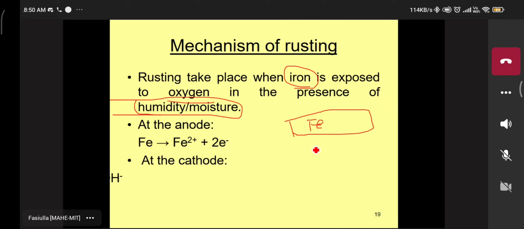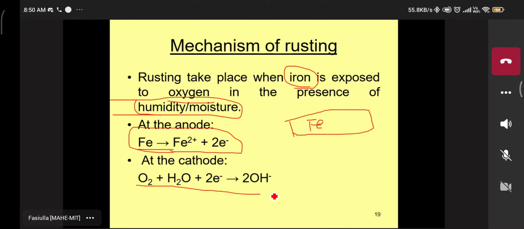Now here, the first reaction mechanism. This is a most important reaction, asked as a 2-mark question in our examination: explain, write or discuss the mechanism of rusting. You can take the example of iron. So Fe, the anodic reaction: Fe gives rise to Fe2+ with the loss of 2 electrons, the anodic reaction.